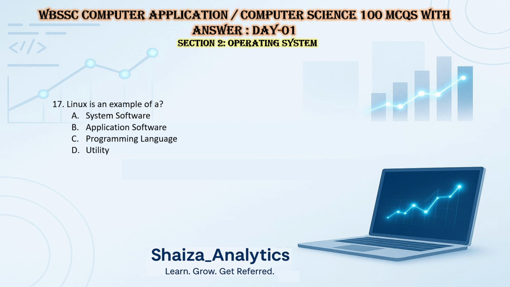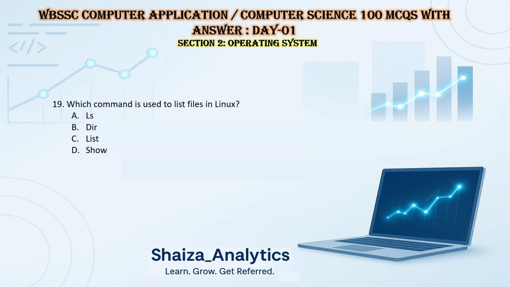So answer is system software. Question 18. Which is not an operating system? Windows, it's an operating system. Ubuntu, it's an operating system. Mac operating system, but Oracle is not an operating system. So answer is Oracle.